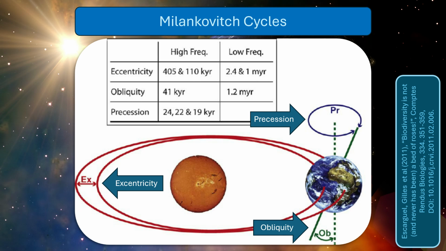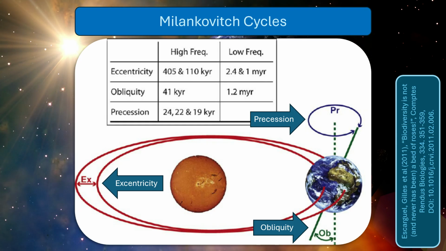Together, these cycles alter how solar energy is distributed across Earth's surface. Importantly, they do not substantially change the total amount of energy reaching Earth on a yearly average. Instead, they change where and when that energy arrives. This is especially important for seasons. Importantly, Milankovitch cycles alone are generally not considered strong enough to explain the full magnitude of glacial-interglacial temperature changes. The direct change in solar forcing is relatively modest.